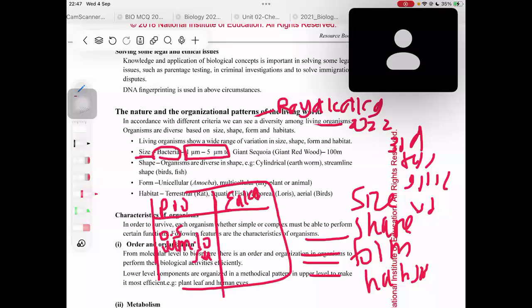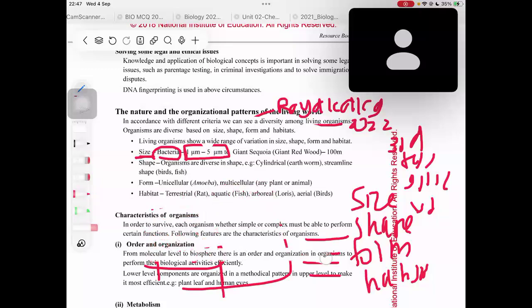So what should you study? I think it's better for you to study the 0.5 micrometer to 5 micrometer part. But even if you write 1 micrometer to 5 micrometer, you will get that mark because that was an answer in the RB. So no one can say it's wrong, but not for prokaryotes, okay?